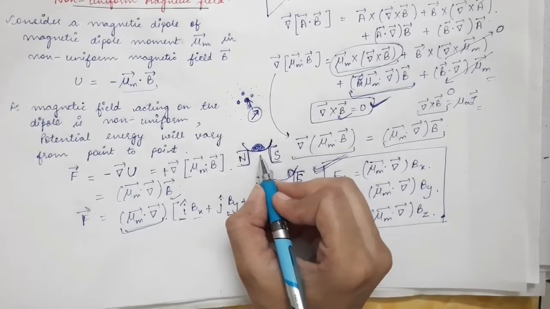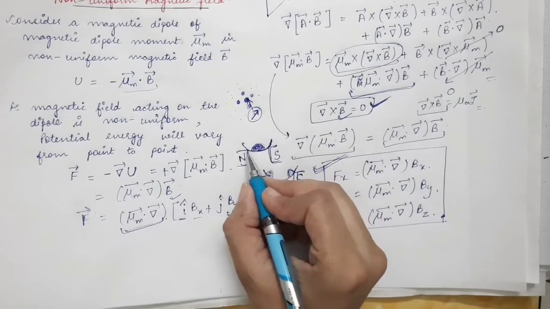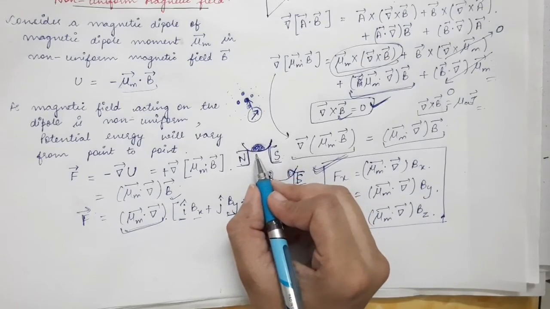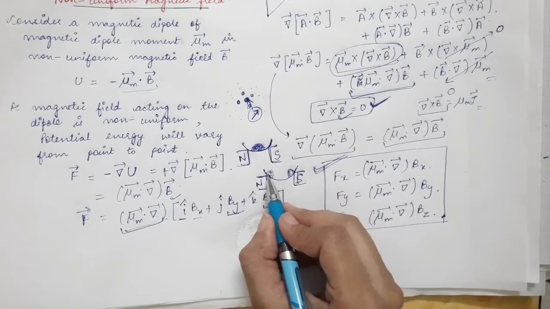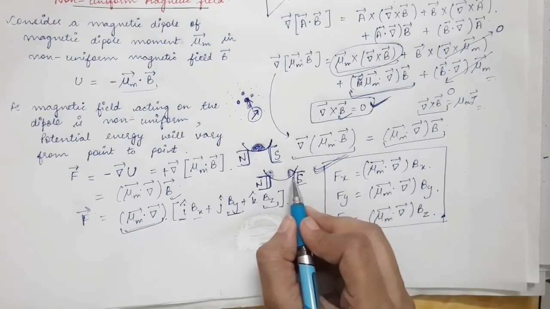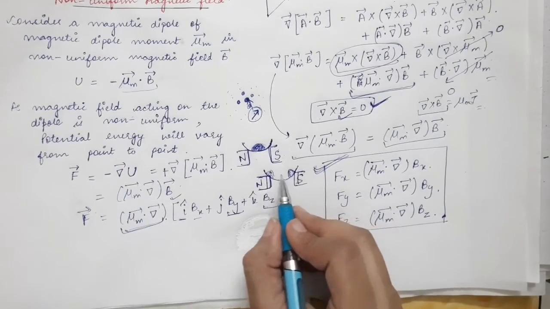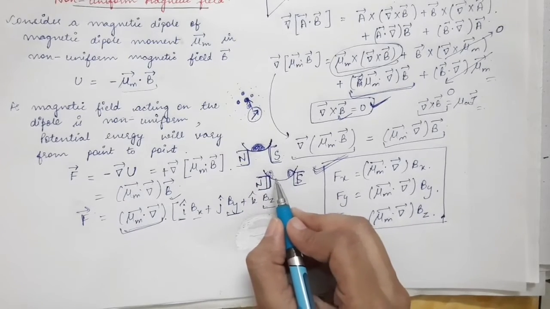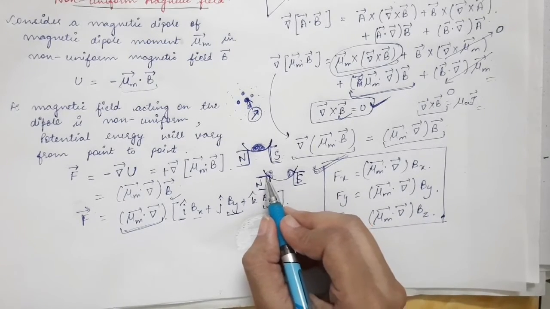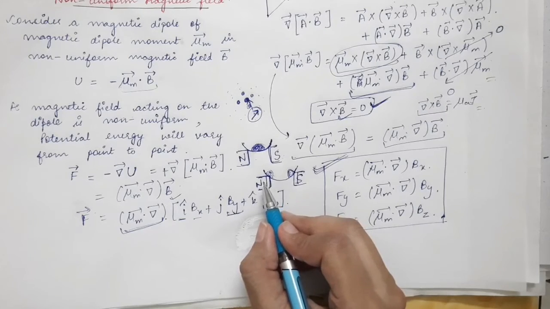So in the first picture, the paramagnetic material has been placed at the center, but after some time the paramagnetic material comes close to the poles like this. And this means that a force has acted on the magnetic dipoles, and that force has tried to move the magnetic dipoles into a region of stronger magnetic field.